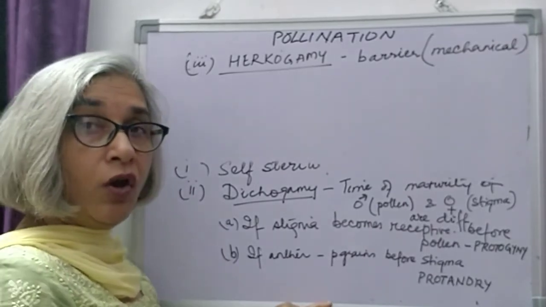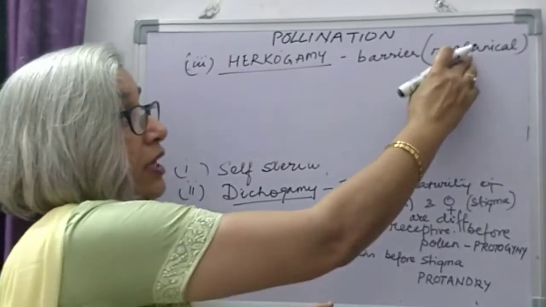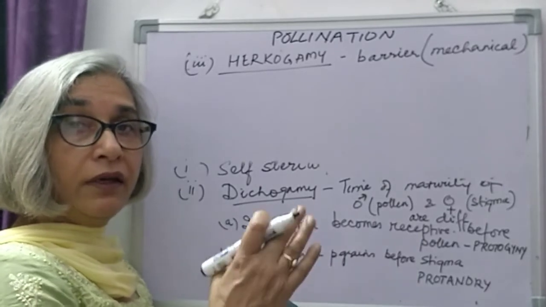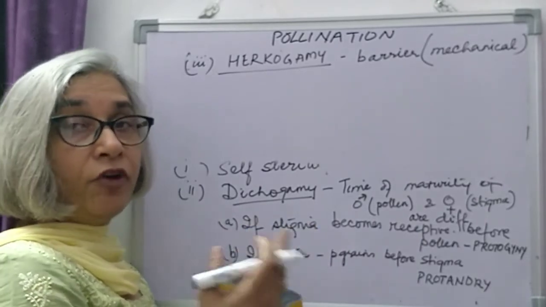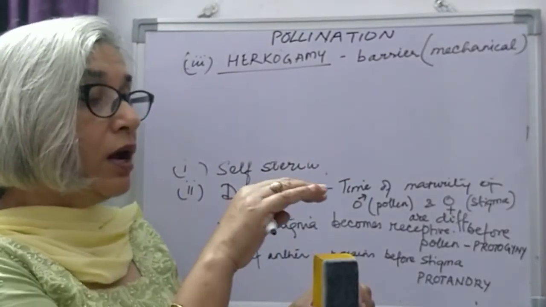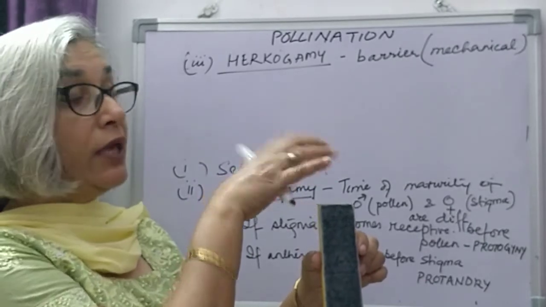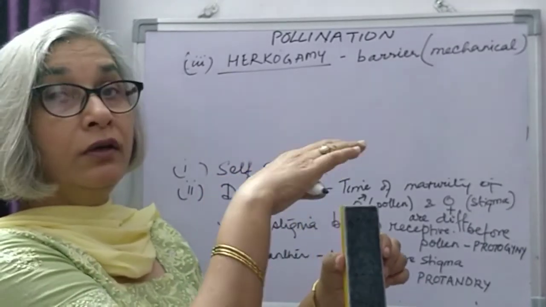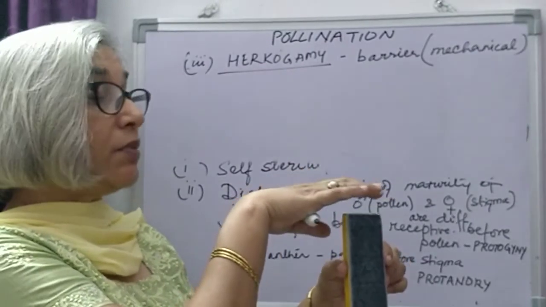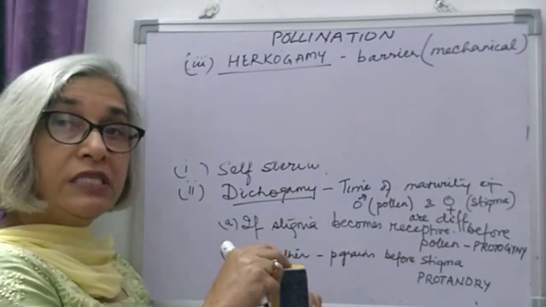That is, it will not allow self-pollination to occur. When I say mechanical barrier, it means the stigma and the anther are away from each other. It can be in the form of a hood. Suppose this is the stigma and a hood is formed over the stigma so that the anther cannot release the pollen and it will not reach the stigma. The hood will not allow the contact of the pollen with the stigma.